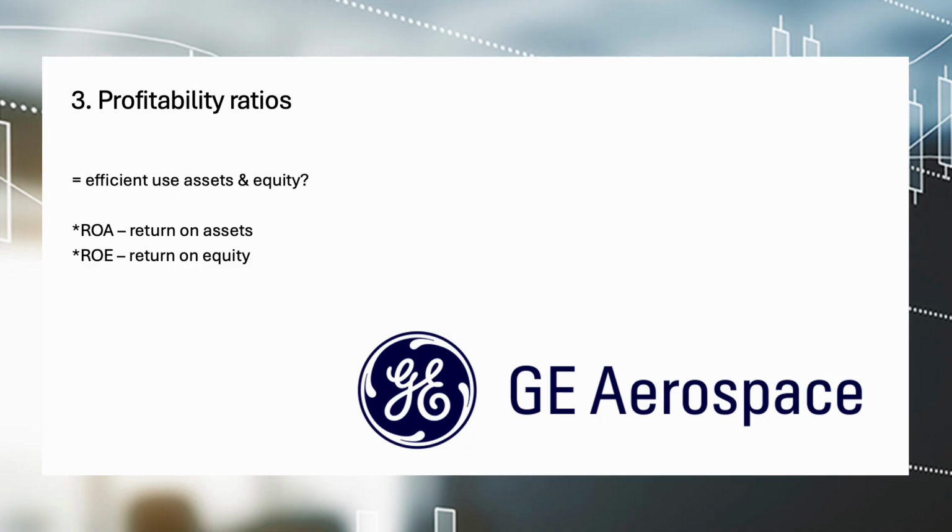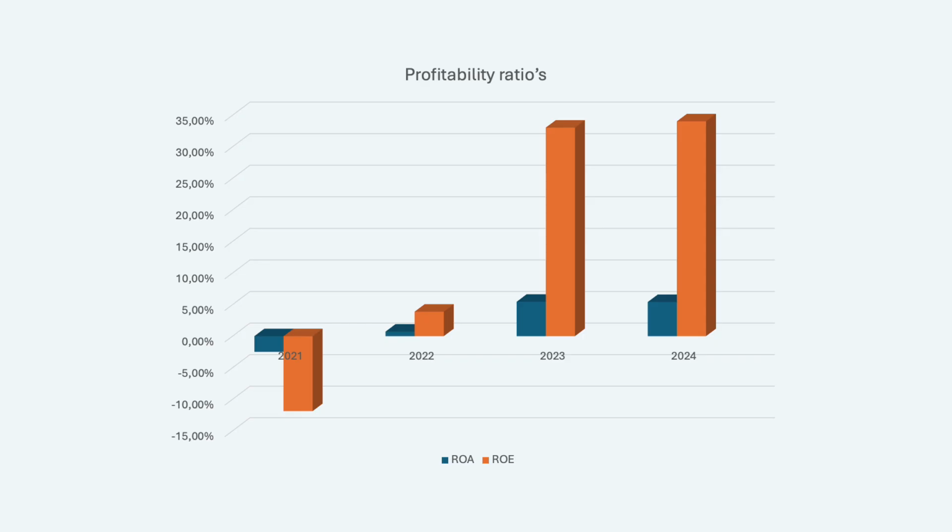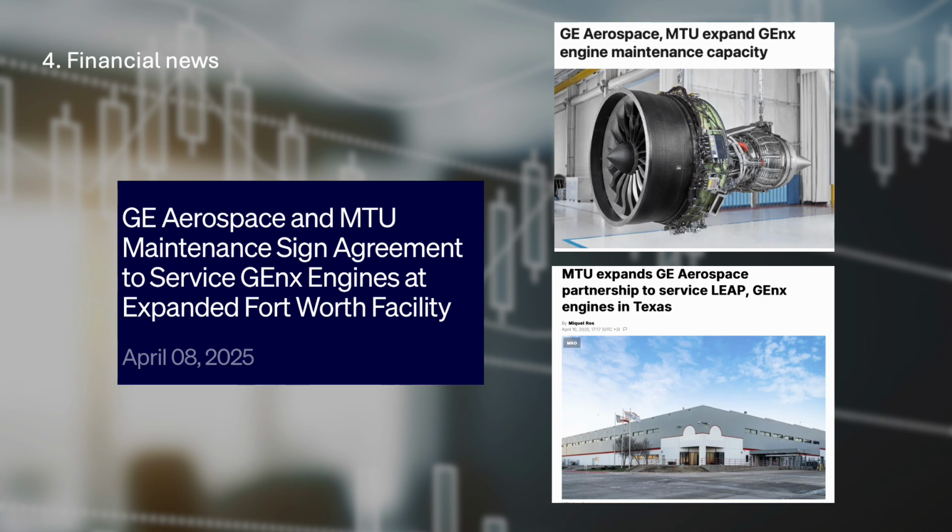Now let's take a look at the profitability ratios. They provide insight into how well a company uses its assets and equity to generate profits. A good ROA is usually above 5%. The target for a healthy ROE is above 20%. The figures of GE Aerospace are above these target values, and this means that they use their assets and equity efficiently to generate profit. In addition to good figures, GE Aerospace also features positively in the media.